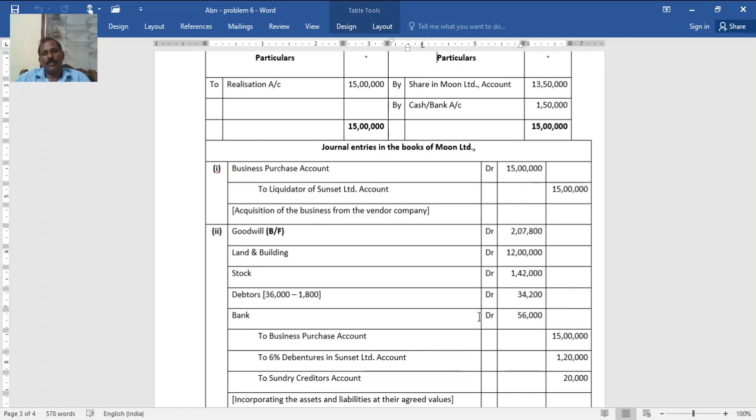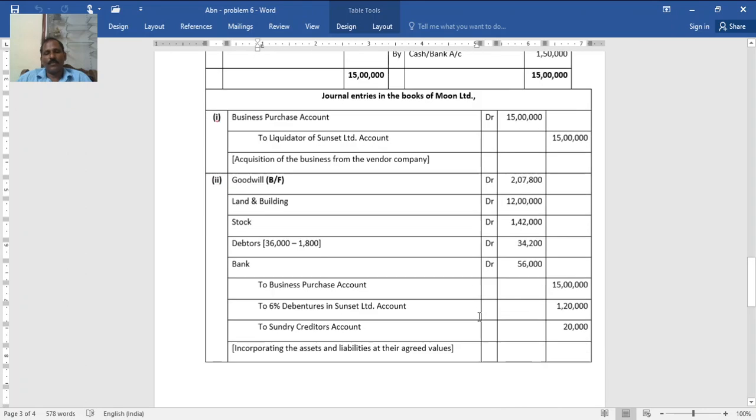And credit business purchase from the first entry 15 lakh, 6% debentures in Sunset Limited. You see there, 1,20,000, correct: 1 lakh plus 20% on that, 20,000, making 1,20,000. Then sundry creditors 20,000. Thereby, when you make a total and find the difference, that should be treated as goodwill, as the credit is more than the debit. Otherwise, in the reverse case, it will be capital reserve.